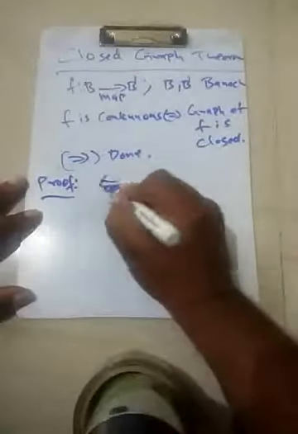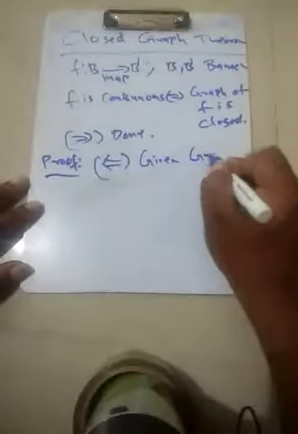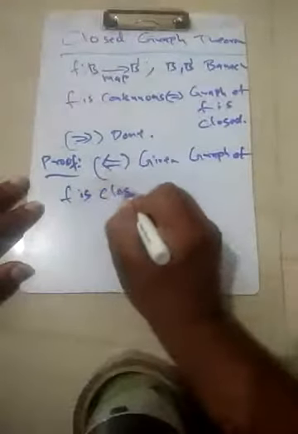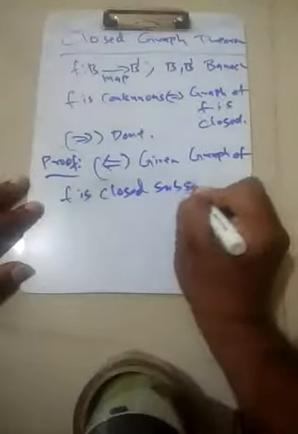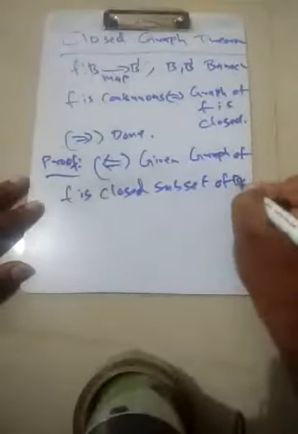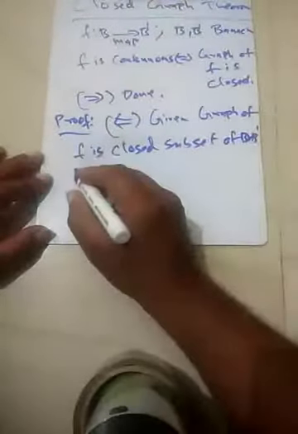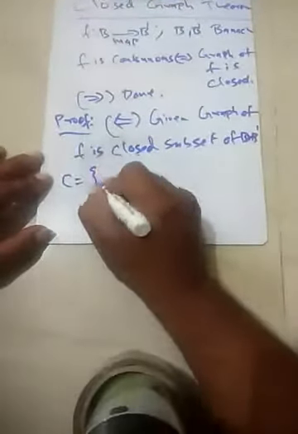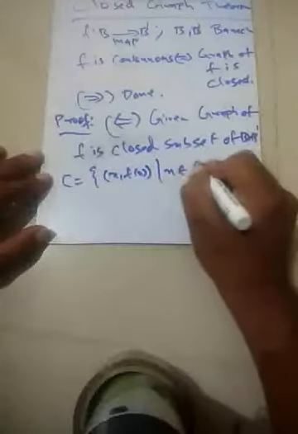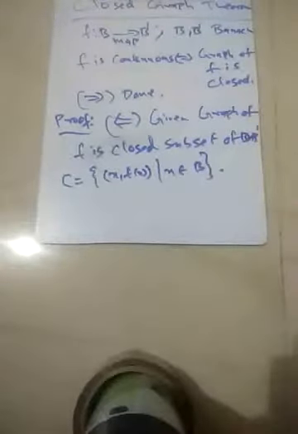So what we want to prove is this: given that the graph of F is a closed subset of B cross B dash, which is our set C, we will show that in fact F is continuous.